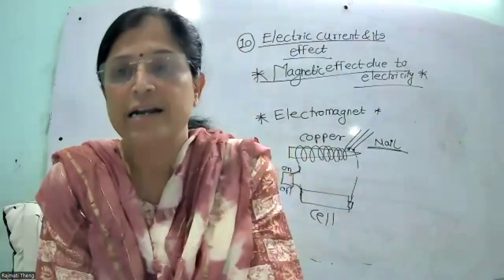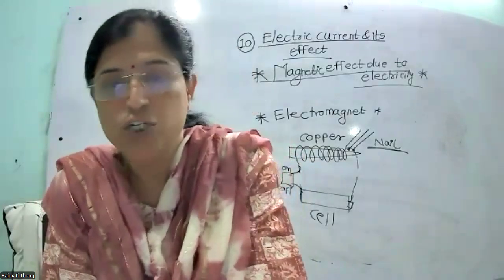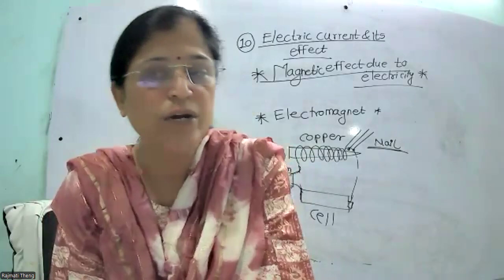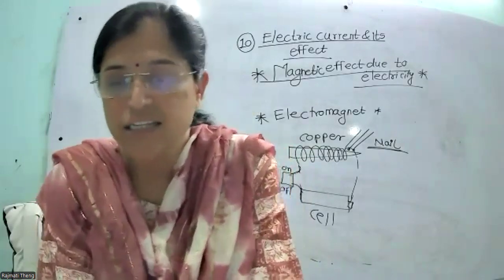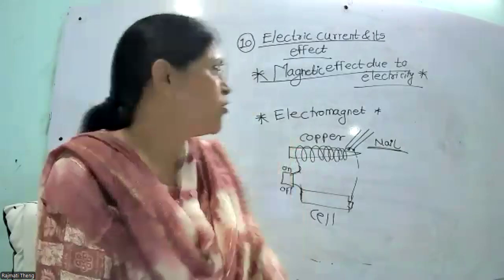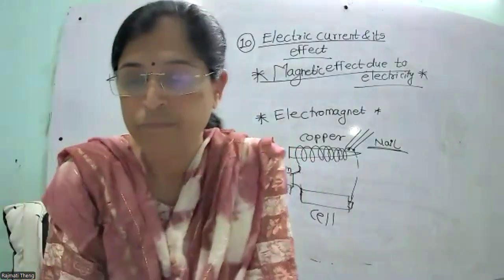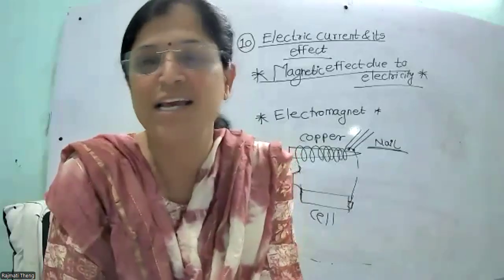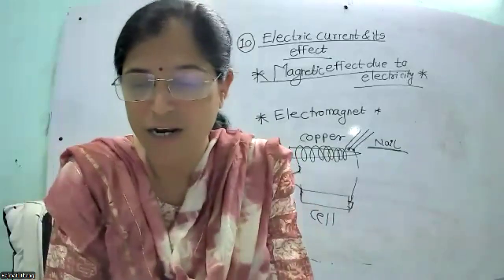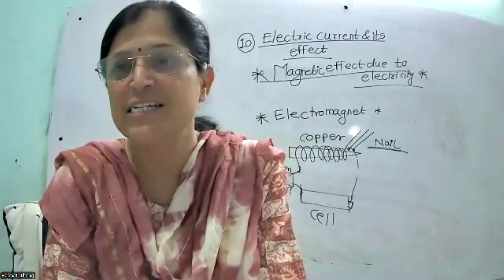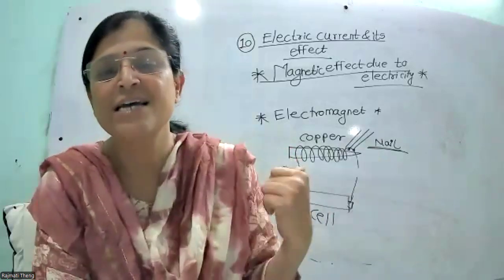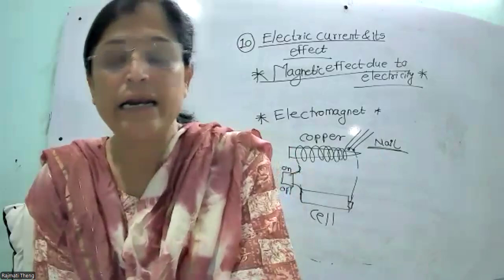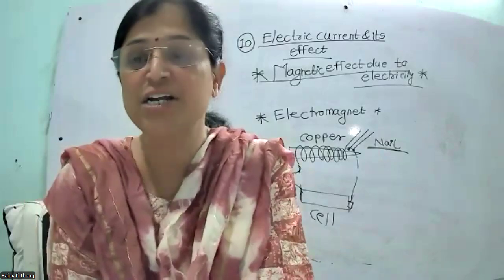So electromagnets are those objects which show the properties of a magnet when electric current passes through them. When the current in the circuit is switched off, now when I turn off this switch, the substance loses its magnetic property and behaves like a normal object. Then when I turn on the switch, electric current is passed and this conductor behaves like a magnet. So electromagnets have a wide variety of applications.